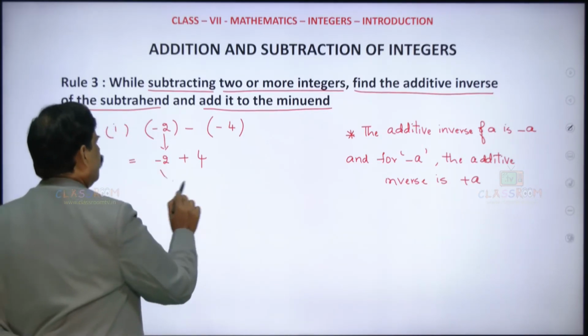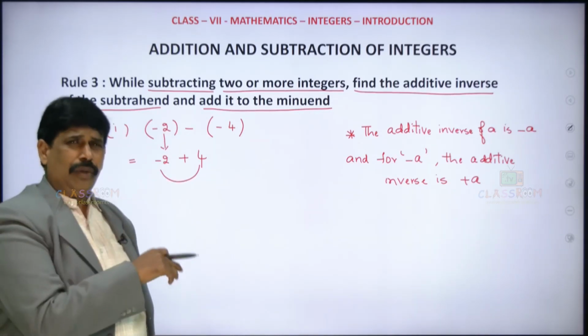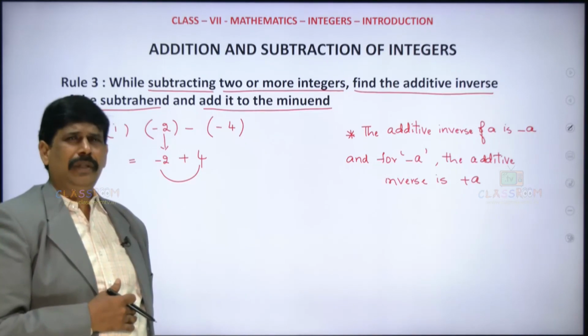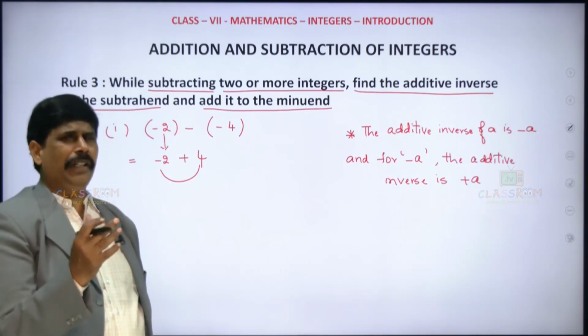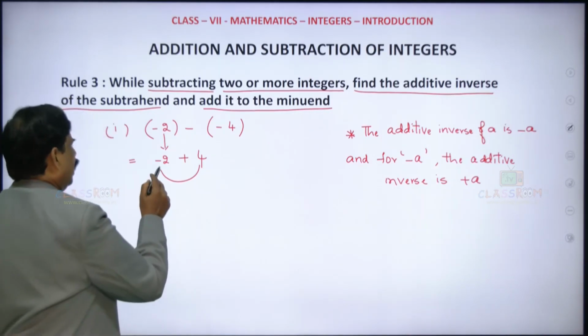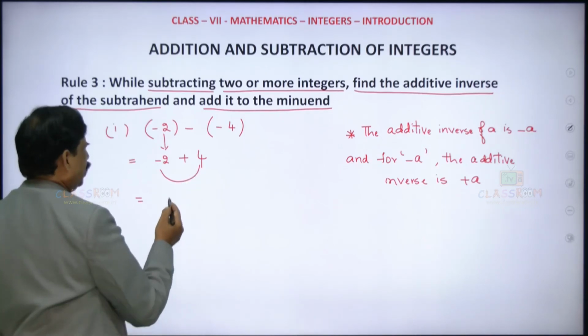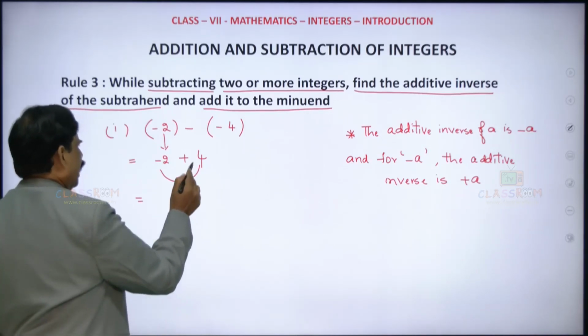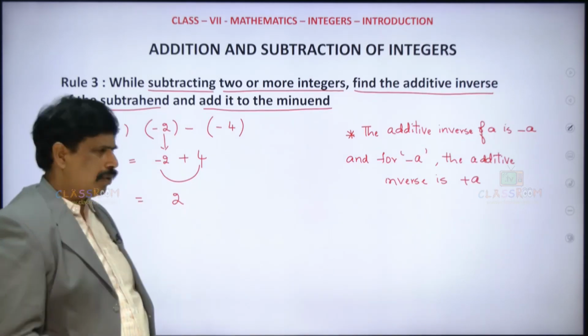Now you know these two are of opposite signs. Come to rule 2. What is rule 2? There is one minus and one positive. Both are different signs. So subtract the least from the highest. 2 is the least. I am subtracting from the highest. It's 2. And the highest has the positive sign. So it is plus 2.